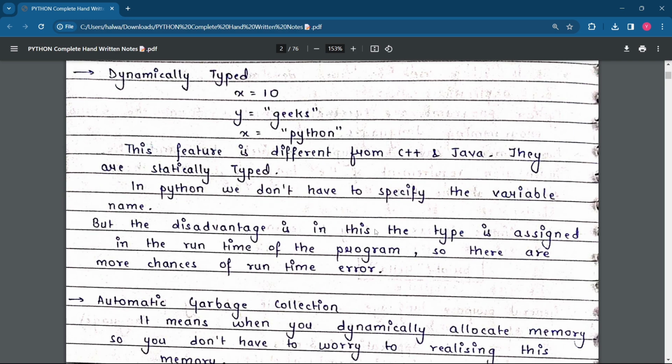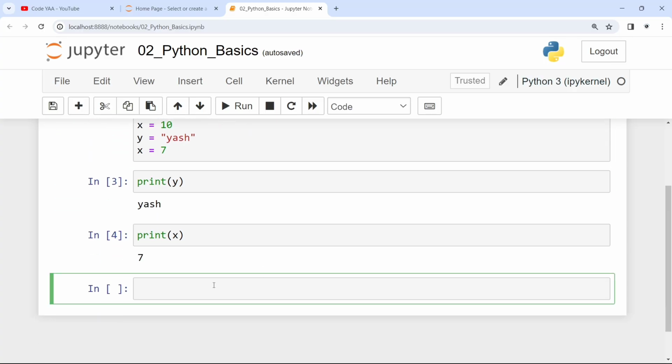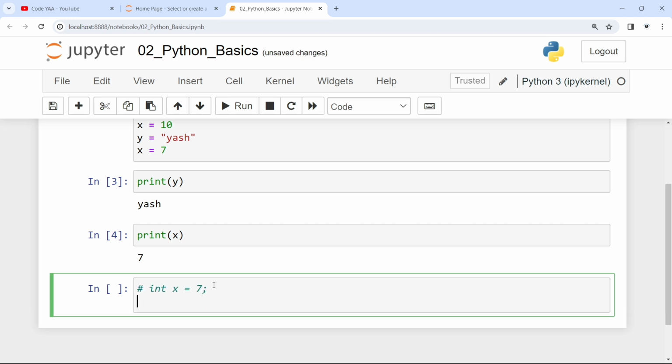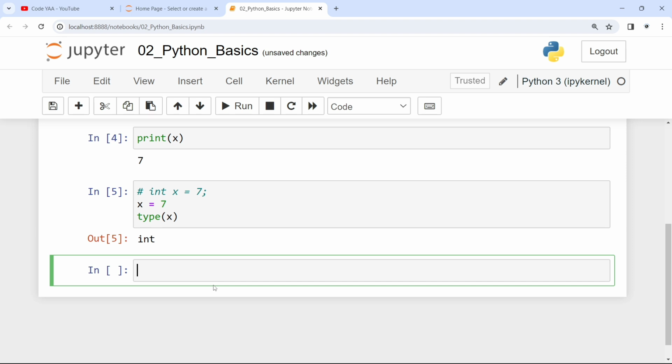In Python, we don't have to specify the variable type. For example, whenever you declare any variable in other languages, you write in this fashion: int x equal to 7. But in Python, you don't need to write it. In Python, you only need to write x is equal to 7. It will understand what this thing is. If you want to check its type, just say type of x. You will get it.